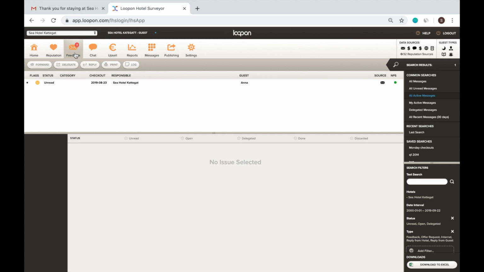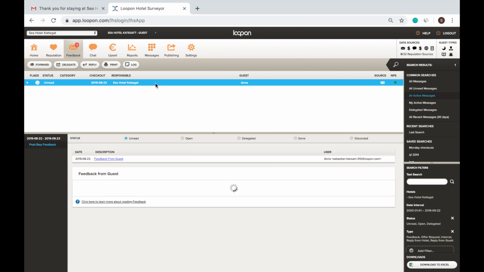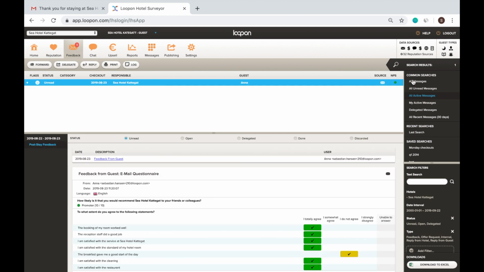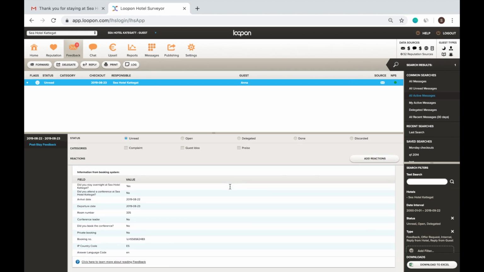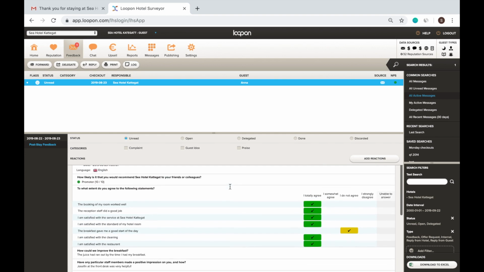The first thing you see is the unhandled feedback. Here we see the answer to the guest survey that we just went through. We can see the status, checkout date, responsible party, guest name if not anonymous, and also the NPS score. When we click on it, we can see all of the answers and the feedback from the guests. It's important to go through feedback responses as they often contain comments for the hotel to respond to.